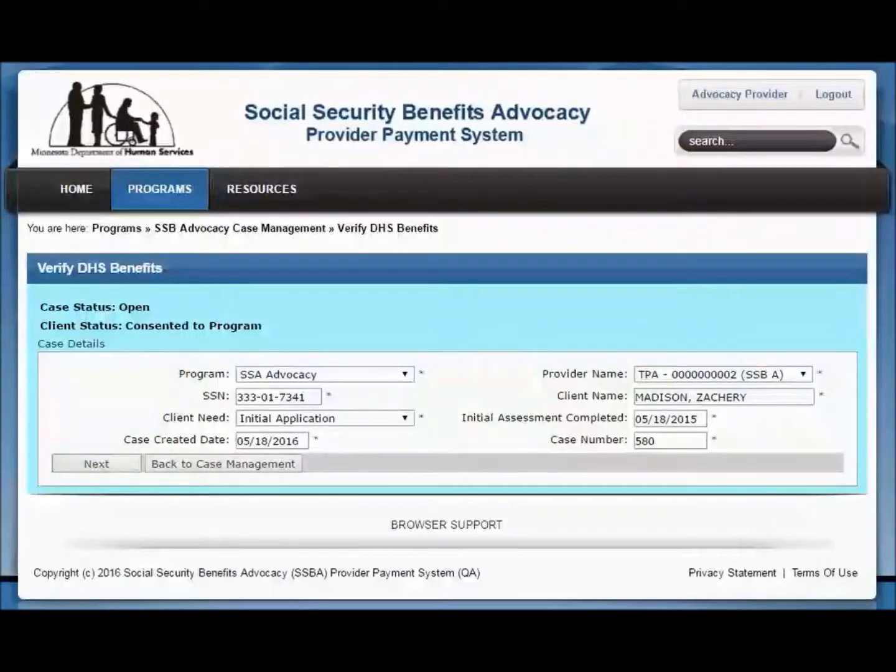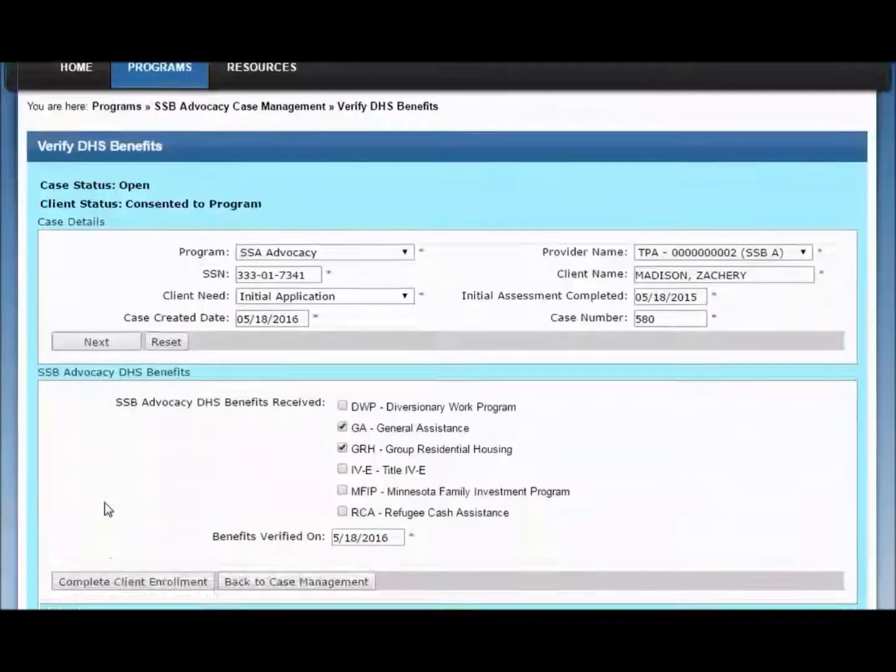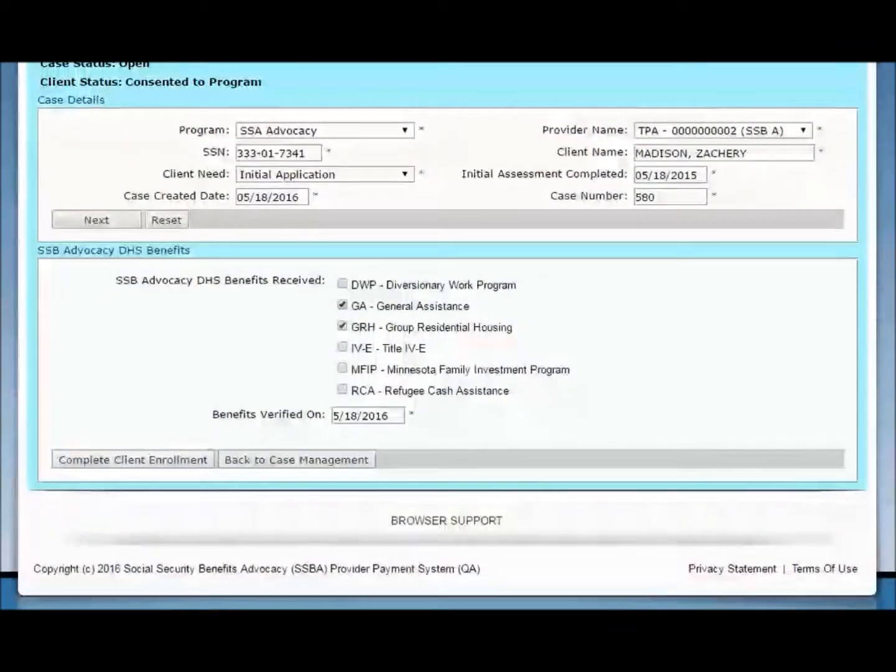After uploading your client's SSA 1696 form, click the Next button. The system instantly verifies if your client is receiving an SSB Advocacy DHS benefit. A checkmark indicates which benefit or benefits your client is currently receiving. Note, if you think there is an error in the benefits checked or not checked on this page, please contact the system administrator immediately. The following DHS benefits or public assistance programs are eligible for SSB advocacy services at this time: DWP, GA, GRH, 4E or foster care, MFIP, and RCA.